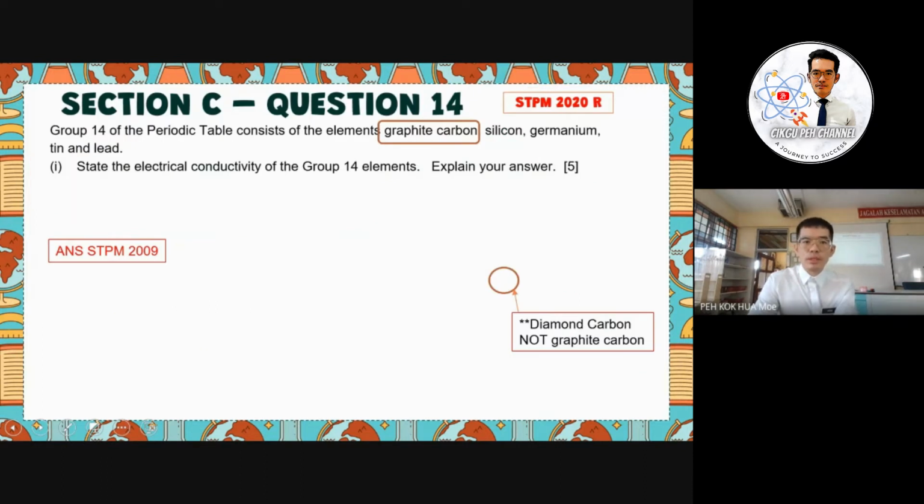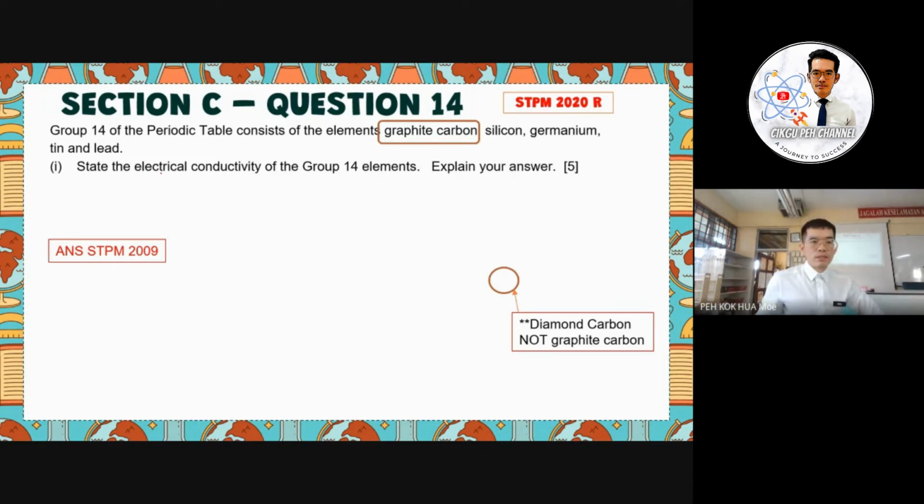Then the next will be question 14. This is a question in 2020 repeat. Group 14 of the periodic table consists of the elements graphite, carbon, silicon, germanium, tin, and lead. You can see the main difference here is that the question asks about carbon as the electrode, which will be graphite, and normally the previous questions in the past asked about diamond.